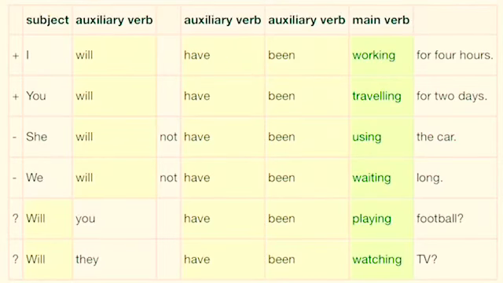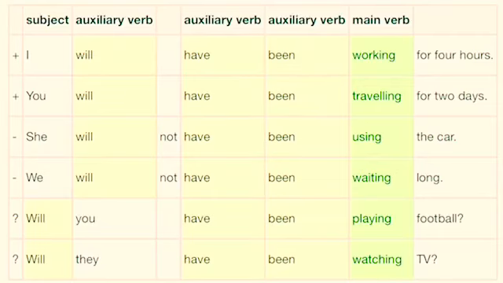Next, come down to negative sentence. She will not have been using the car. Now already you know the formula. You need to place not in order to convert a sentence into negative, and here you need to place it in between will and have. Next, we will not have been waiting long.